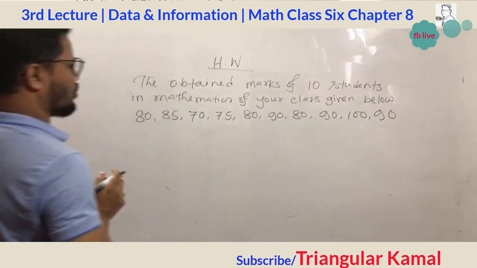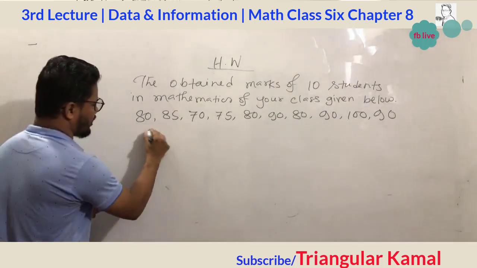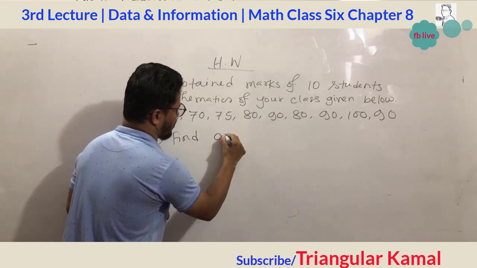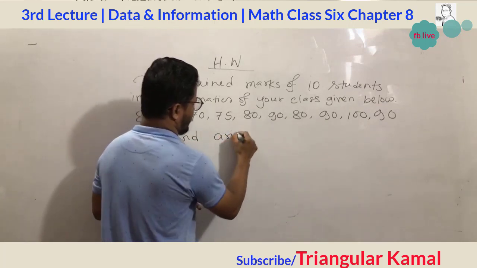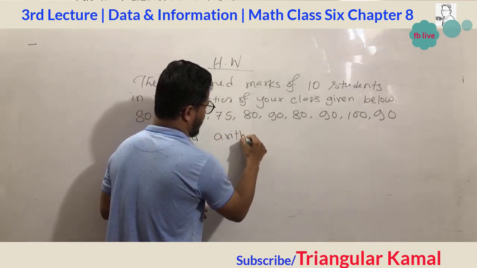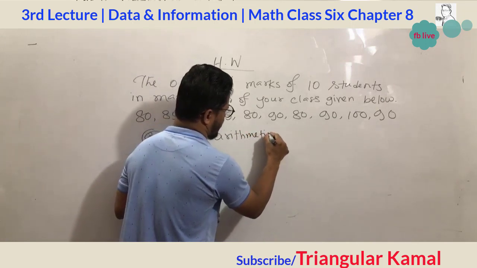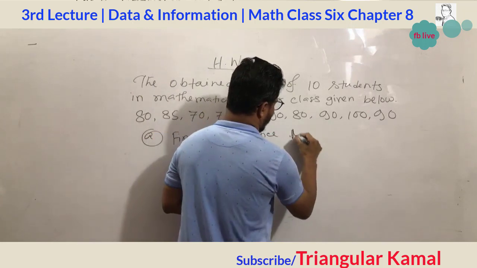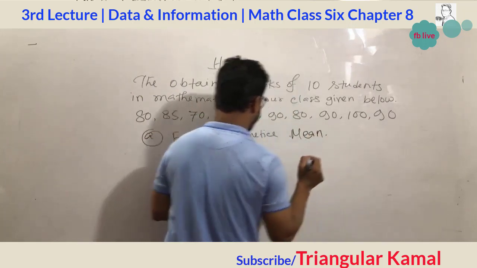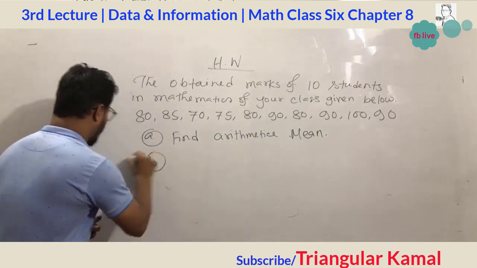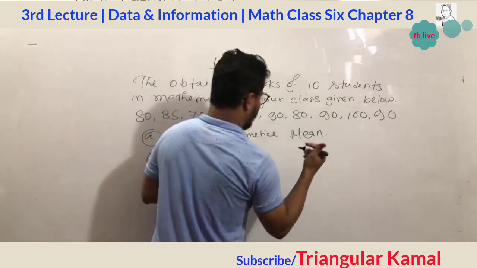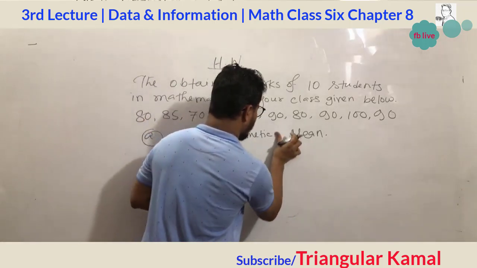Okay, number A, find the arithmetic mean. Number B, the first question, find the arithmetic mean.